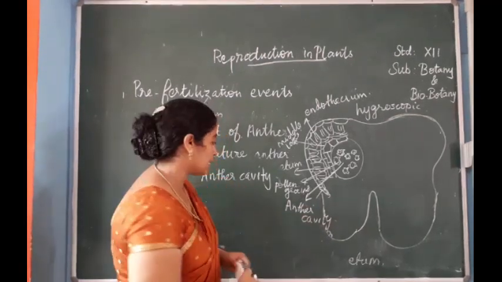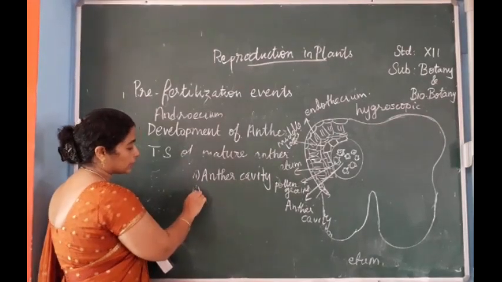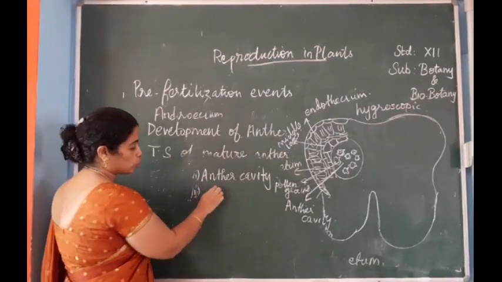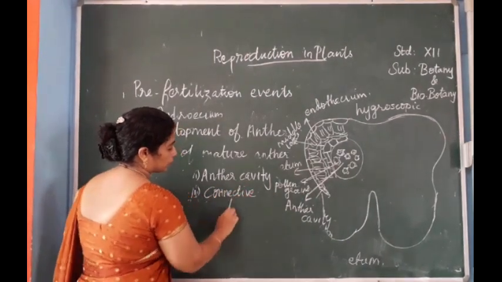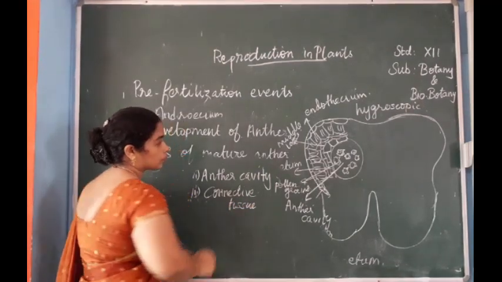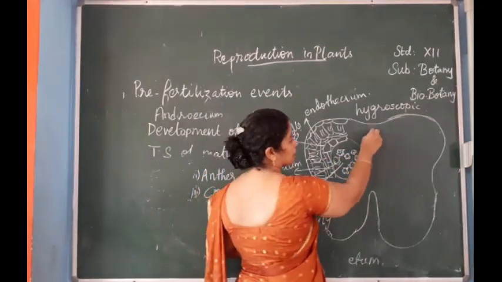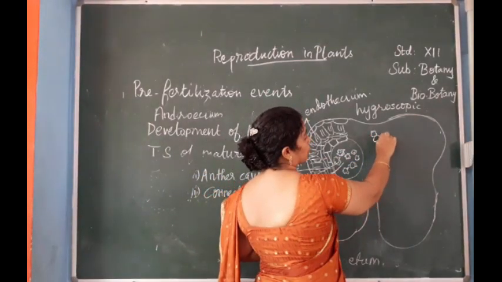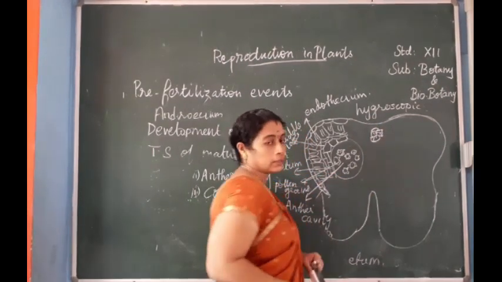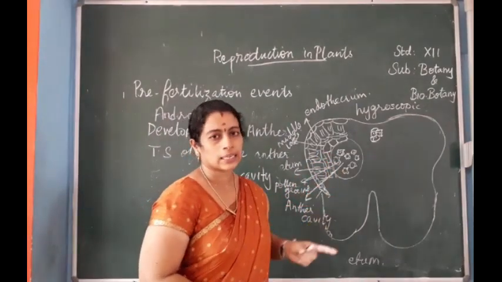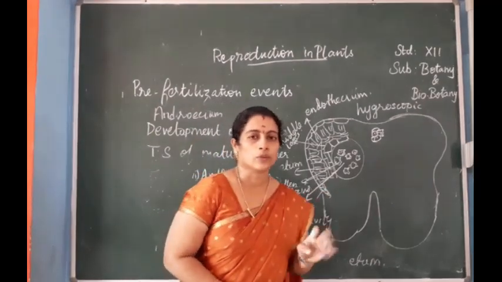Next, connective. The next layer is the connective. The first one is anther wall, the second is anther cavity, and the third one is connective tissue. What is a connective? It is a mass of cells which is present at the center of the anther. It is providing the cells for the formation of anther. So this is about the structure of a mature anther.